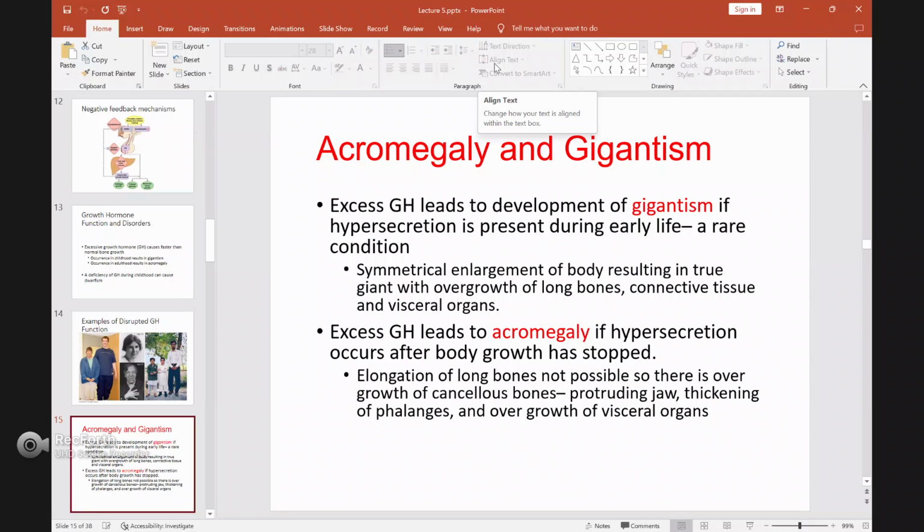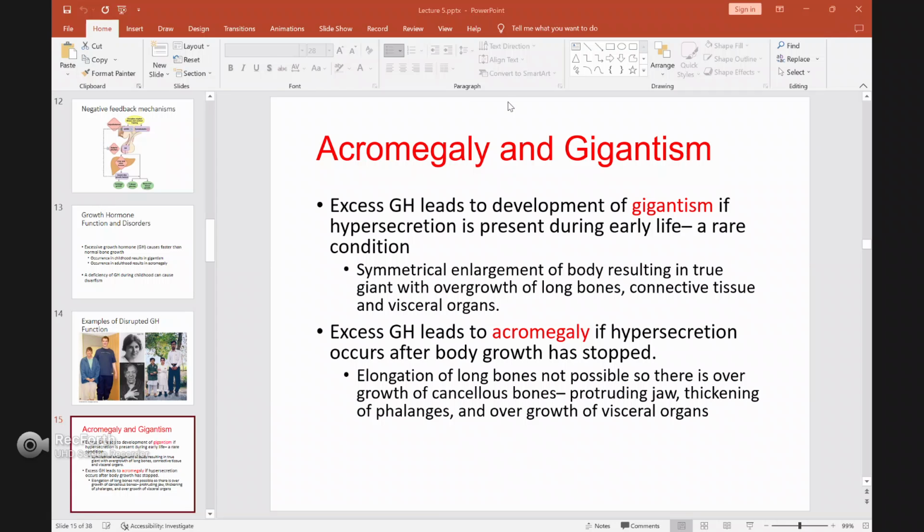Everything in your body grows abnormally. Because the process happens during childhood, your body is still growing, so everything grows uniformly and becomes bigger. That is what we call gigantism.